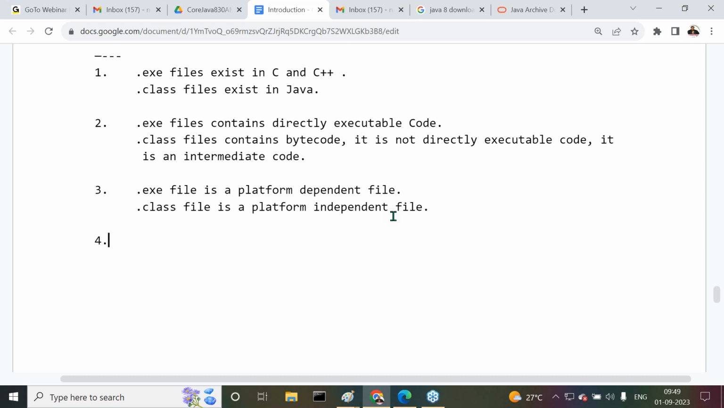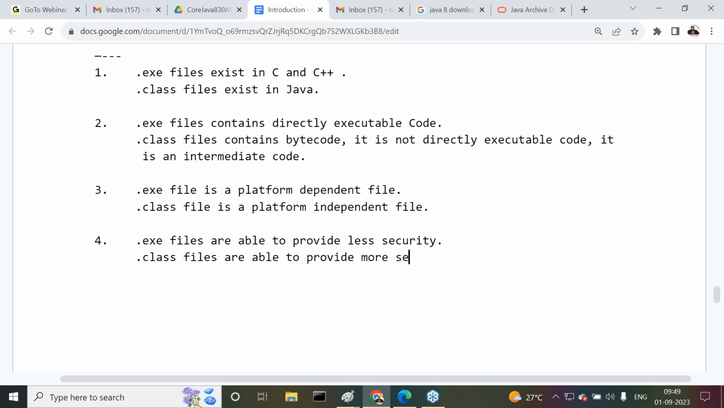Then the fourth point, general awareness only. .exe files provide lesser security, whereas .class files provide more security. How is security more with .class files? We can understand it in two directions. Java is a more secured programming language when compared with C, so Java .class files provide more security when compared with .exe. That is point number 1.